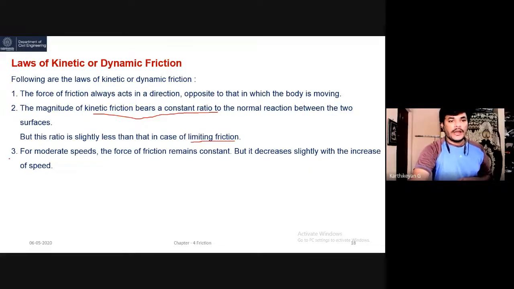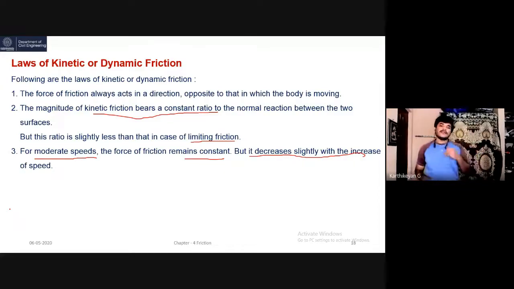And the third point is that for moderate speed, the force of friction remains constant. In day-to-day life we experience this third point. Please note down this phrase, moderate speed. For moderate speed, the force of friction remains constant, but it decreases slightly with the increase of speed. Suppose I am driving a vehicle at 60 km/h; I have control of that vehicle.